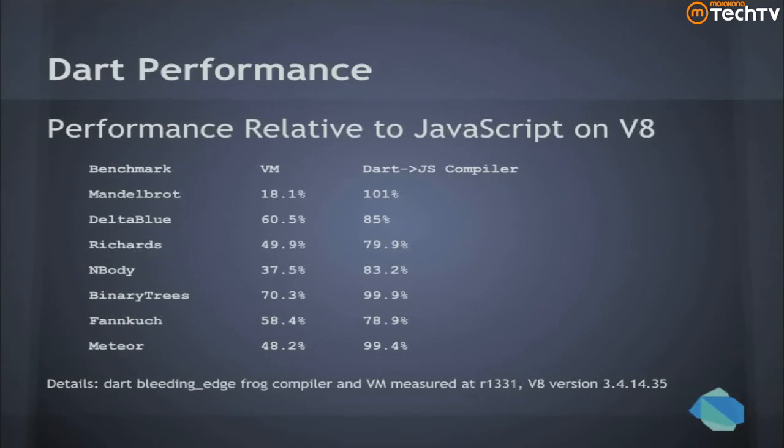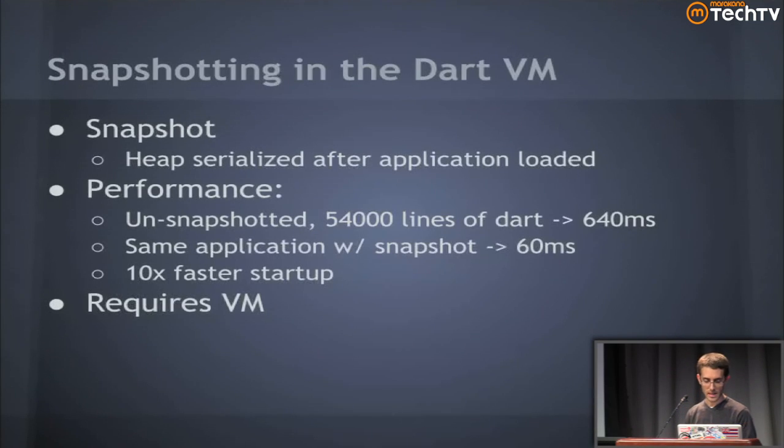But the neat thing here is that, as we mentioned, we have a Frog compiler that turns Dart code into JavaScript code, which gets you that ubiquity for your Dart apps. That code is actually pretty good, and we'll continue to make that better. So for instance here, we're running about parallel with the V8 code of JavaScript from the Dart code compiled to JavaScript, so 101%. So two different ways to work on it. We're very transparent, working really hard on it. Speed is a feature.